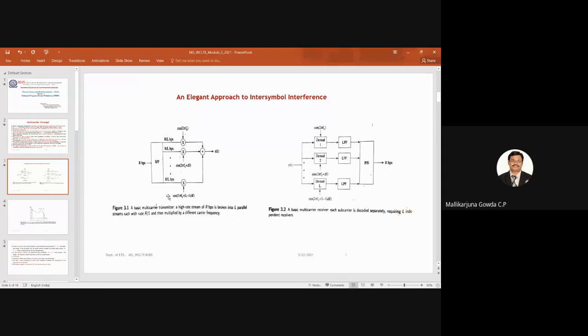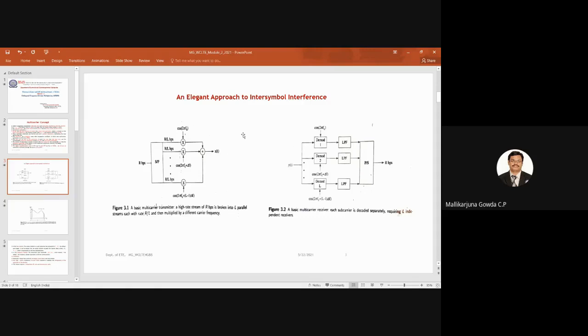If I directly say OFDM with cyclic prefix will be like this, then you would not have understood why we go for OFDM with cyclic prefix. So I hope I conveyed what I wanted to convey in multi-carrier modulation. The most important limitation is that it requires L RF units at the transmitter side and L demodulation paths at the receiver side.